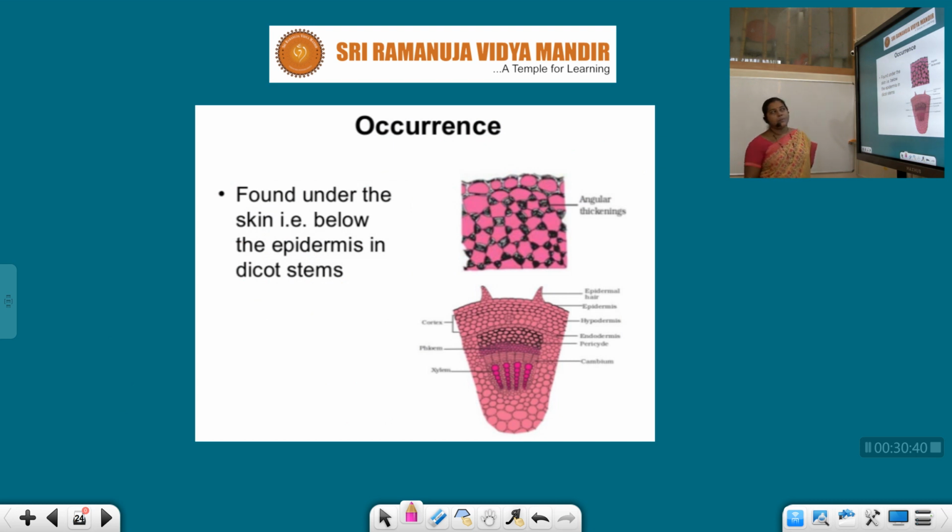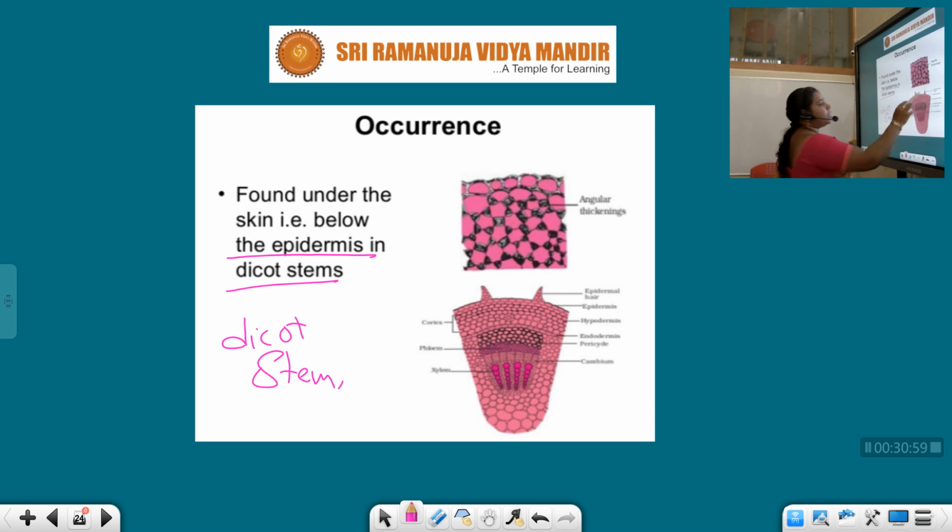Next, occurrence. Found under the skin, below the epidermis of the dicot stem. Generally it is present below the epidermis of the dicot stem. See: epidermal hairs, epidermis, hypodermis, endodermis, pericycle, cambium, xylem, phloem and the cortex.